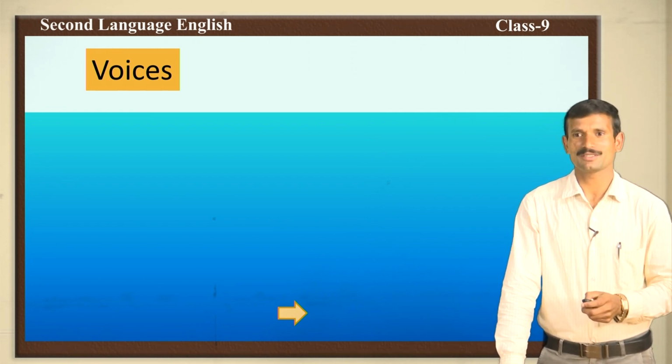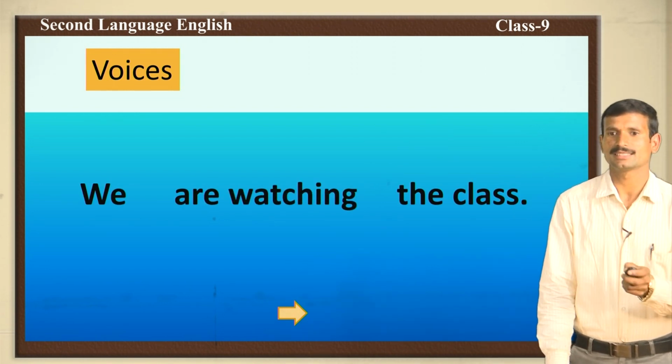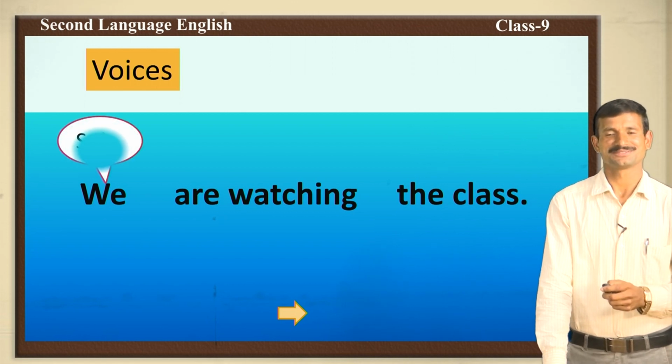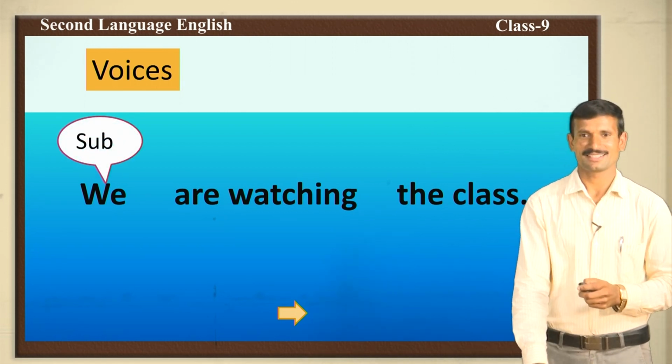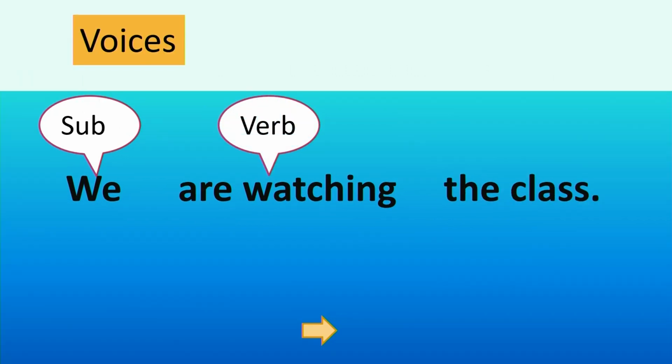Let us know what is the first sentence. We are watching the class. Here, we is, yes, the subject. Are watching is a verb. Here, are is helping verb. Watching is a main verb. These two are in the verb section. Now, the class is an object.